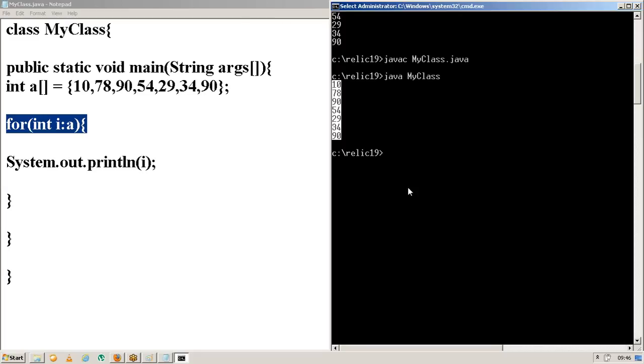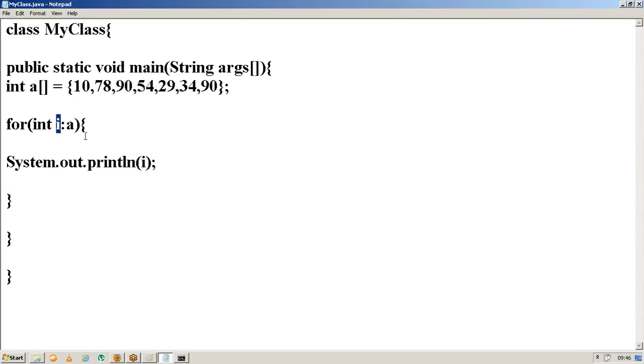Now can you please explain what for integer i colon a means? It is actually accepting all the values of a and looping it. Exactly. Accepting all the values of a at a single moment of time or multiple times? Multiple times. So I can explain integer i colon a like this: for each and every element, for each element of a equal to i.